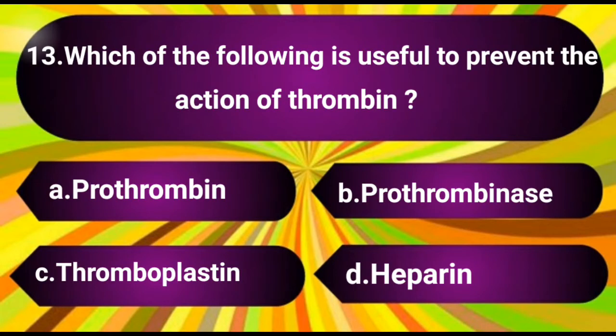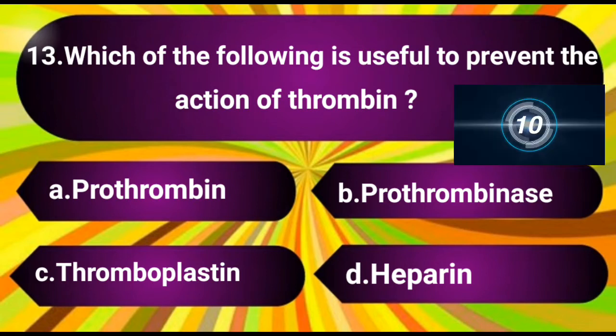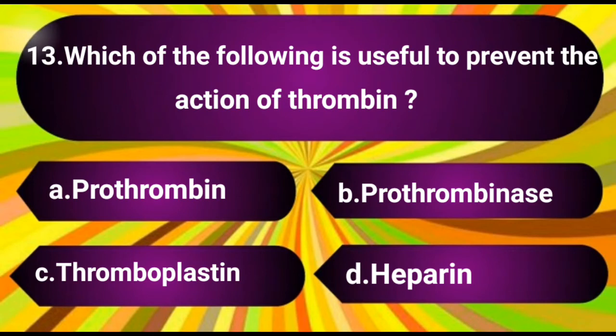Question number 13. Which of the following is useful to prevent the action of thrombin? The options are A. Prothrombin, B. Thrombinase, C. Thromboplastin, D. Heparin. The answer is D. Heparin.